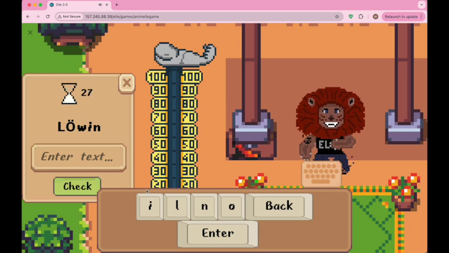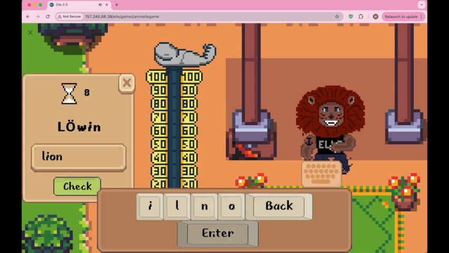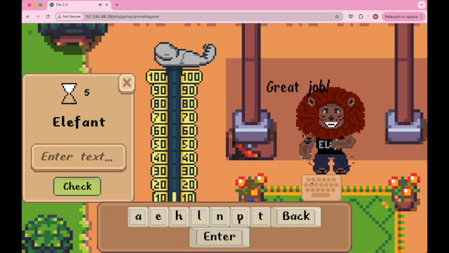So as you can see, the keyboard pops up with only the characters from the correct answer, which is lion, but I'm going to go ahead and enter an incorrect character here. I made a mistake, so I'm going to showcase that we have this backspace key that works as intended. And now I'm going to go ahead and get it right. I can do that by pressing check or by pressing enter here. And then we also have this toggle button in case you don't want to see the keyboard.